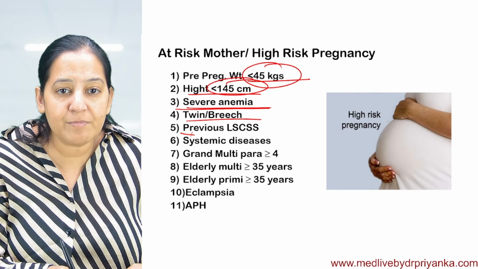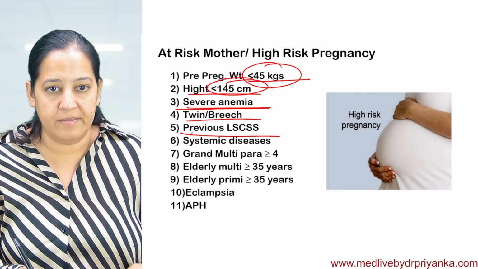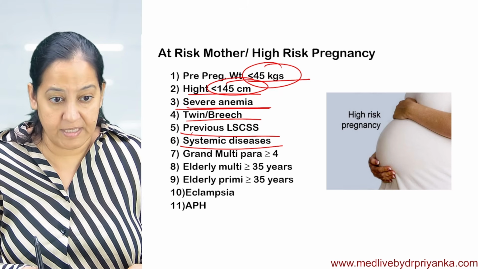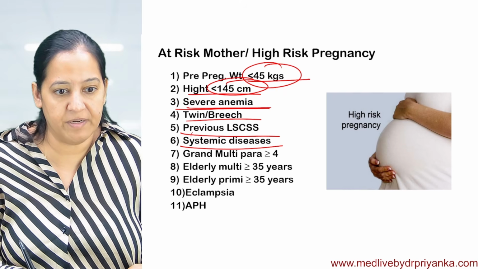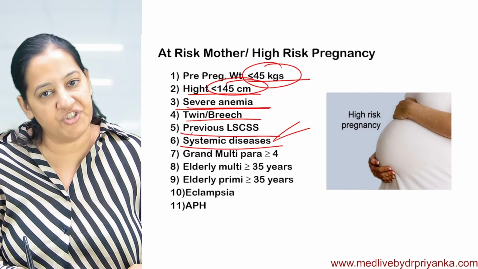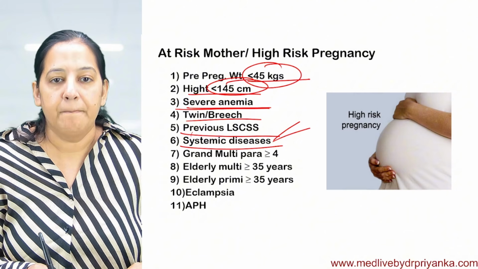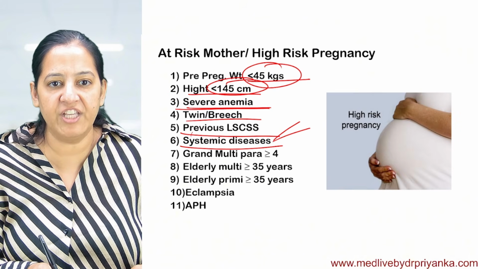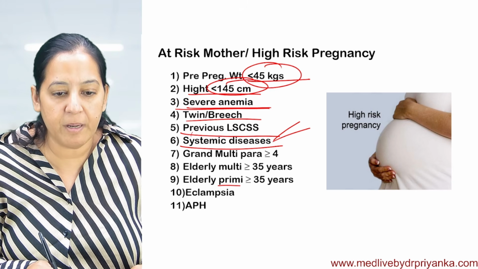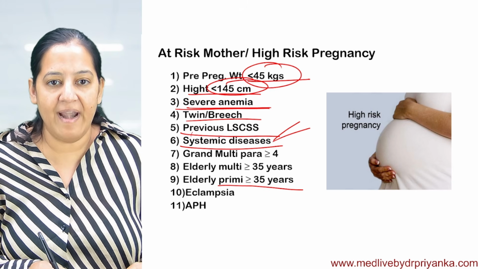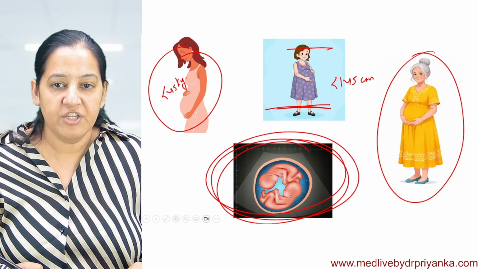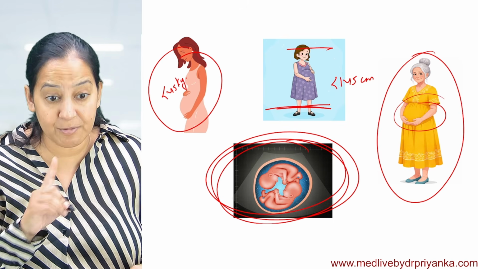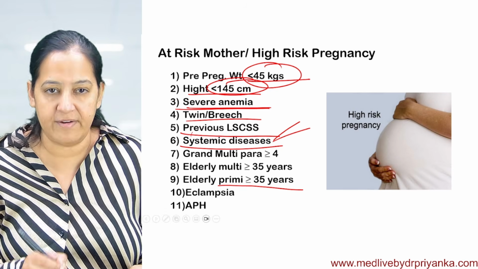If there is a previous pregnancy where cesarean section was done. If before pregnancy she has any systemic disease, maybe diabetes, maybe hypertension, any systemic disease. Maybe she is more than 35 years of age and now she has become pregnant for the first time. First time, elderly prima, more than 35. She is more than 35 years of age and she is prima, so it's a high risk pregnancy.